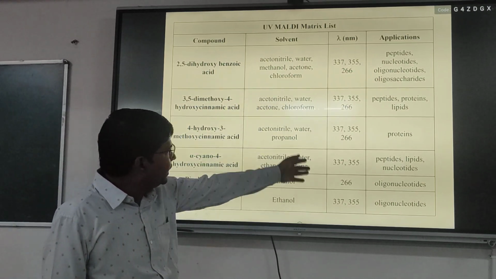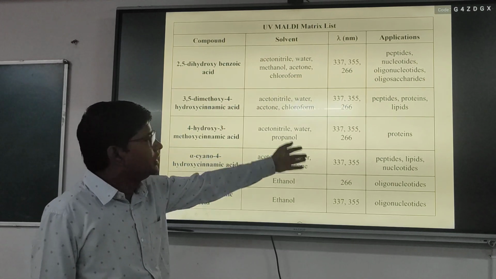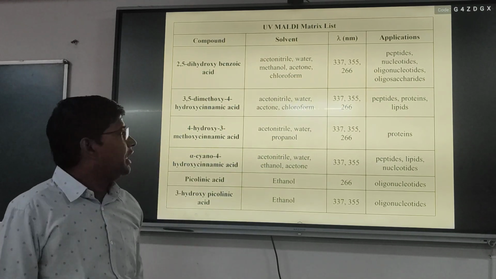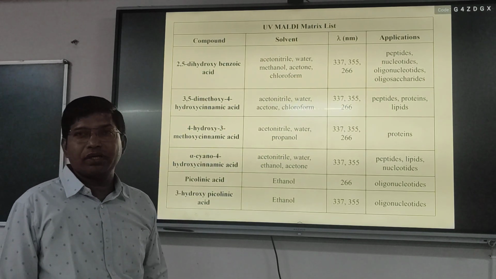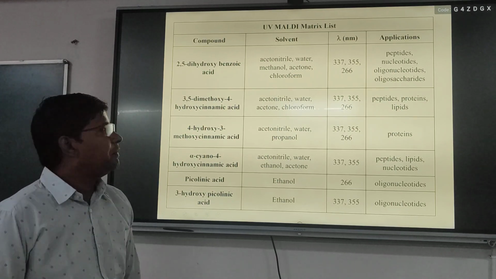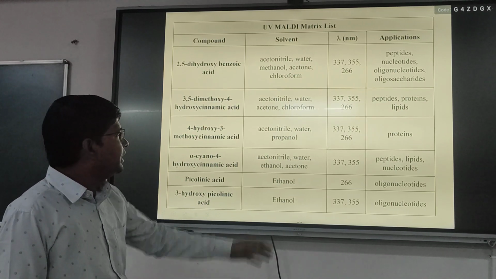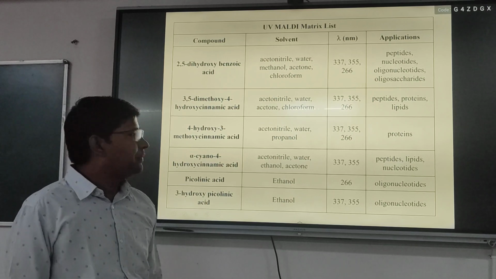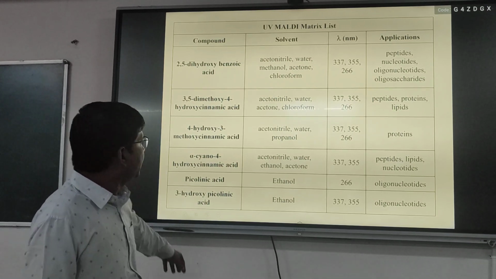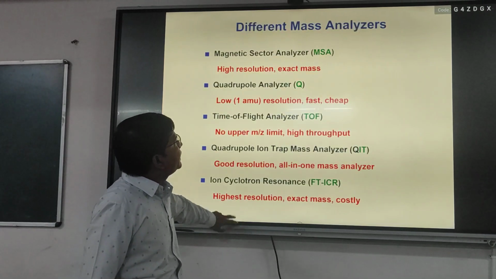So there are different types of molecules, or we can write this in the application portion. Okay, the application of mass spectrometry for analysis of different biomolecules using different matrices.